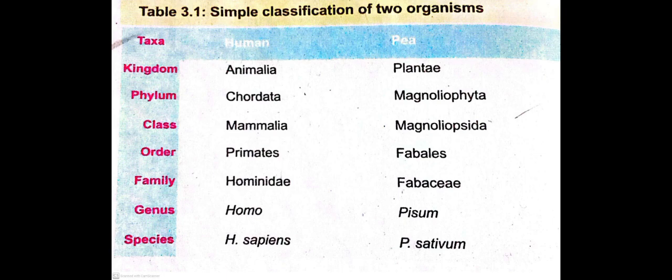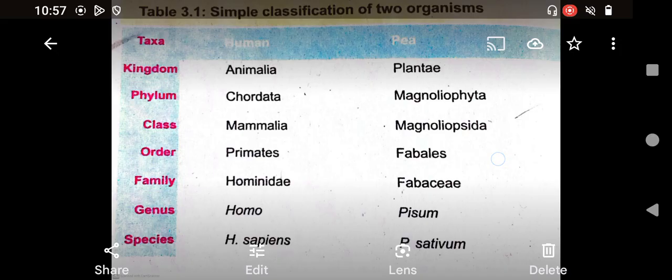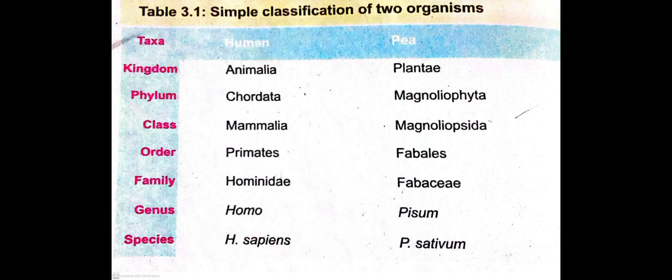Then the genus Pisum, then Fabaceae, then Fabales, then Magnoliopsida, then Magnoliophyta, and the largest one is Plantae, the largest taxon, which includes all these taxa. So this is a simple classification of two organisms, which is very important as well, and you have to learn both classifications in the same arrangement, in the correct order.